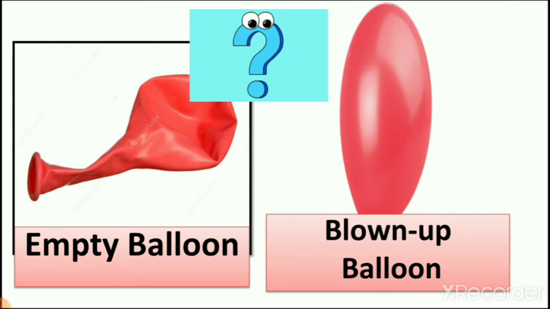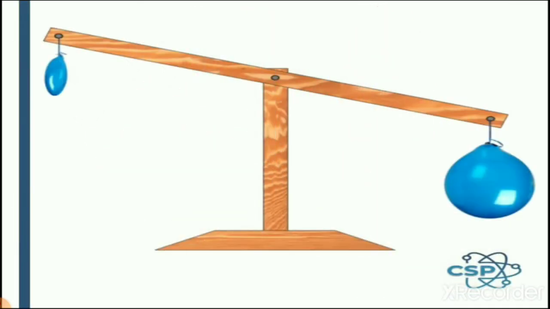So which is heavier? Here you can see a seesaw in a garden. When you sit on a seesaw, which part of the seesaw goes down because of weight? The heavy one, right?